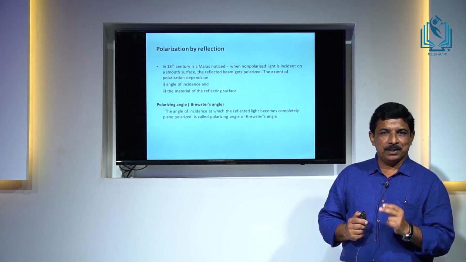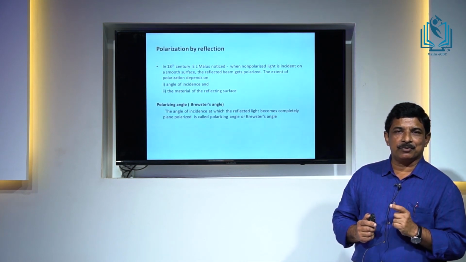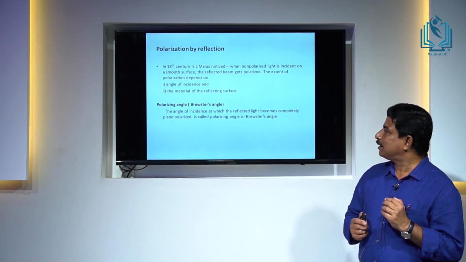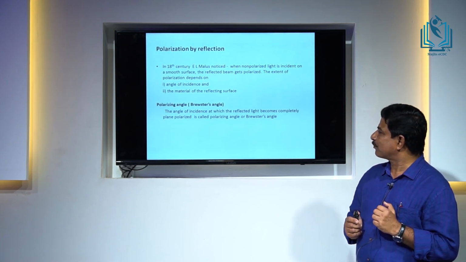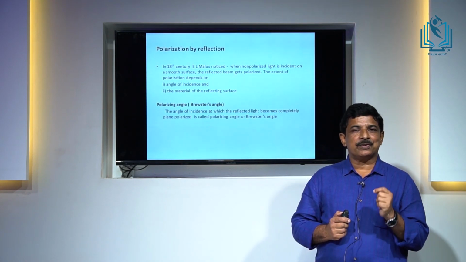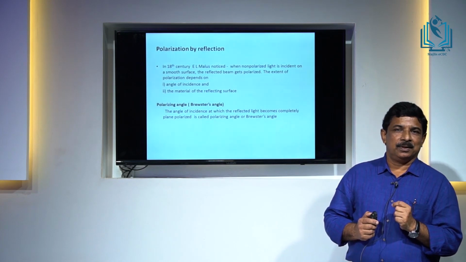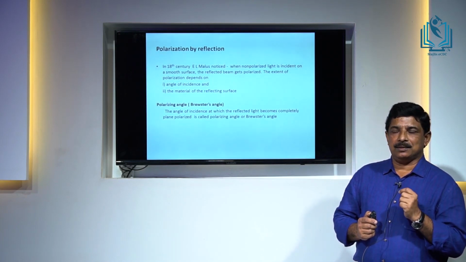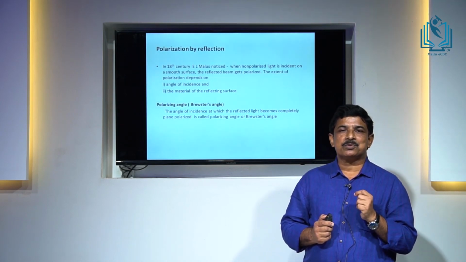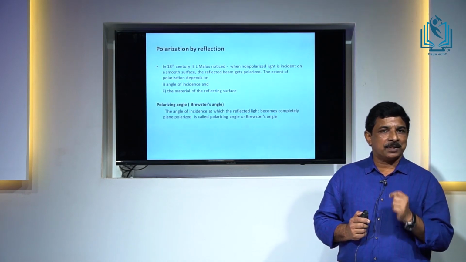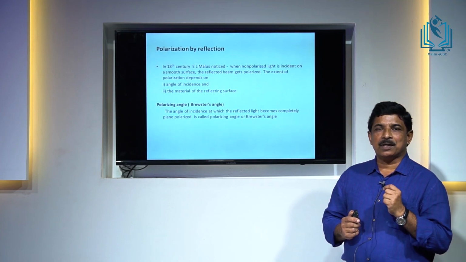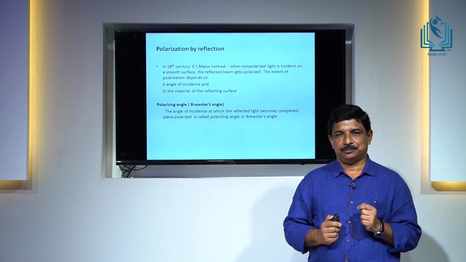So, depending on the material as well as the angle of incidence, the extent of polarization changes in the reflected beam. And it was found that if we change the angle of incidence on a material, the amount of polarization in the reflected beam also changes, and at a particular angle of incidence, the reflected beam will be completely plane polarized.